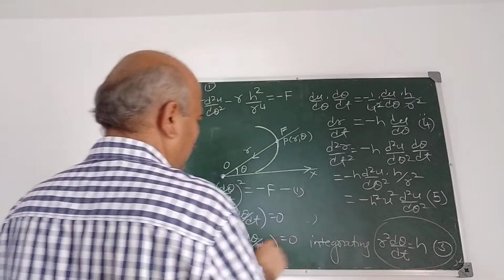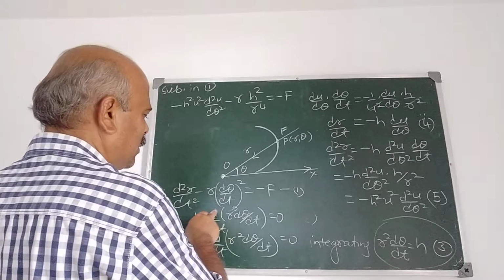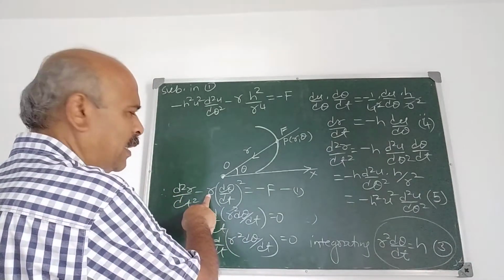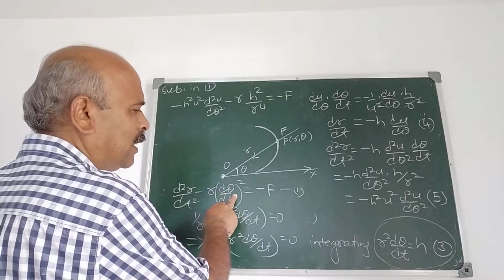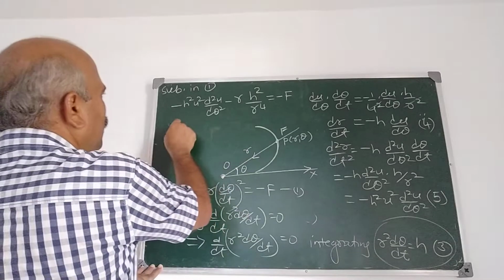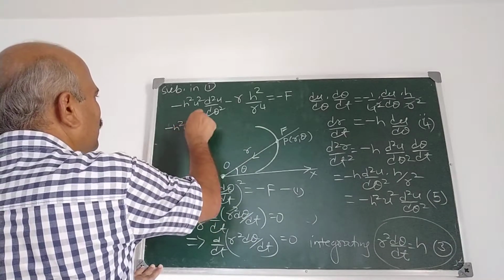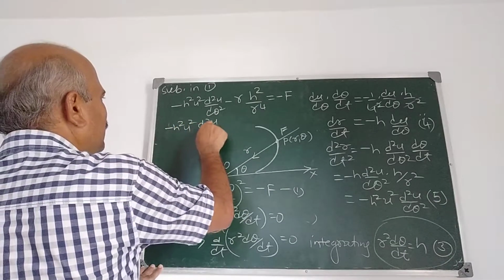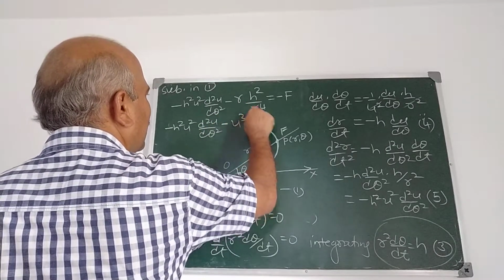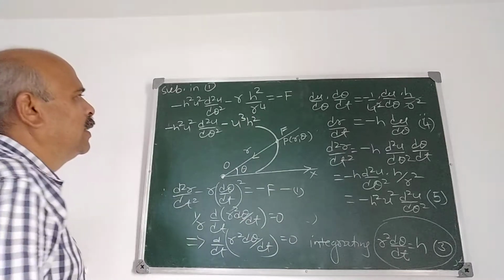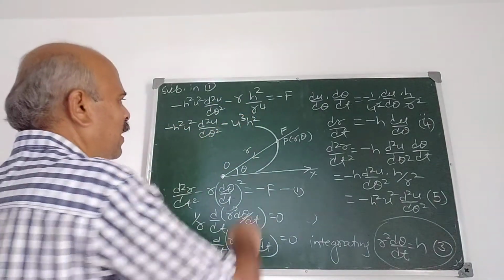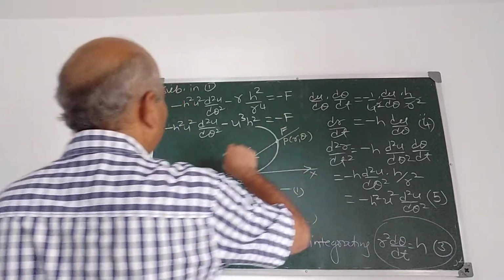Now we simplify further. Let us verify the substitution once again. d2r by dt square minus r, and d theta by dt is h by r square. Its square is h square by r raised to 4. So minus h square u square d2u by d theta square minus u cube h square, because it is 1 upon r cube, but 1 upon r is u, so u cube h square is equal to minus f.